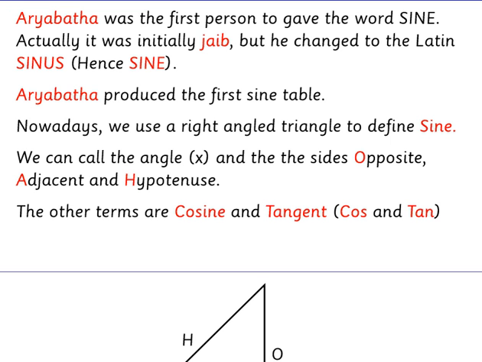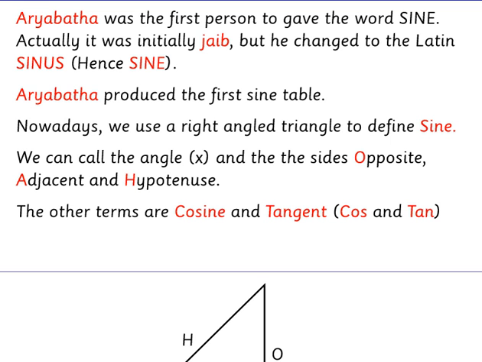Actually, it was initially jiba, I think that's how it's pronounced, J-I-B-A. That's an Arabic word. But it changed to the Latin sinus, hence sine. And Aryabhata produced the first sine table. There was actually a difference of signs, but if you read about it, you'll find more about Aryabhata.